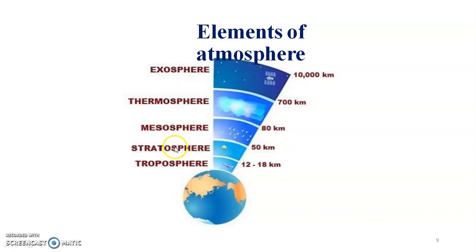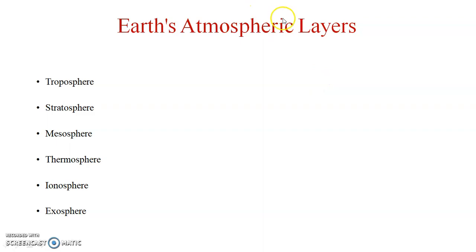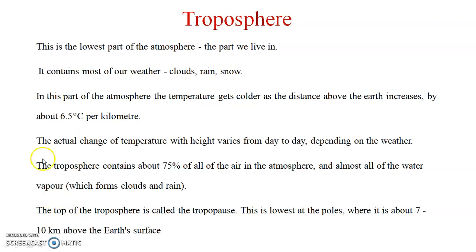elements of the atmosphere. In elements of atmosphere, first you have to see troposphere, stratosphere, mesosphere, thermosphere, exosphere. Troposphere 12 to 18 kilometers, stratosphere 50 kilometers, mesosphere 80 kilometers, thermosphere 700 kilometers, exosphere 10,000 kilometers. Okay. Earth's atmosphere layers: troposphere, stratosphere, mesosphere, thermosphere, ionosphere, exosphere.